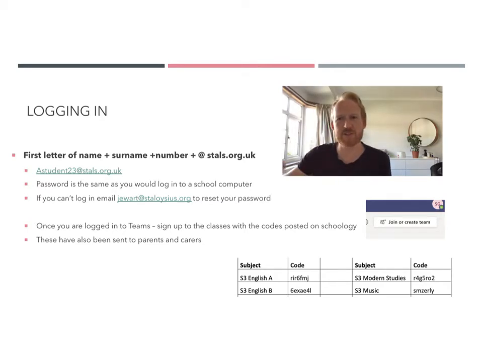In order to sign up for a new course, just go up to the top right hand corner of Teams, and there should be a join or create team. Just go to join, then use your code, and then that will be you added to that particular course. These instructions and these codes have also been posted to parents and carers, so just ask them and they should have a copy of these too.